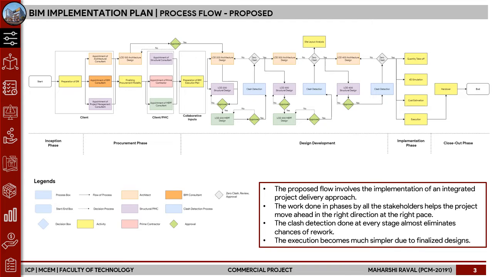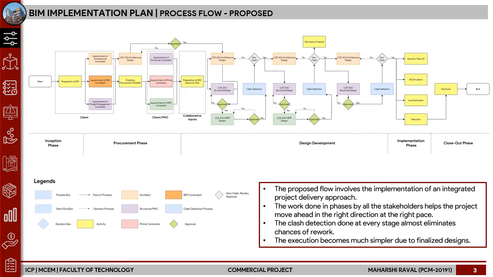So as you can see in the process flow, the start of the project, then the preparation of a requirement plan, the preparation of a BIM execution plan, going ahead, we work through LOD 200, LOD 300 and LOD 400, and each division works only after the design is finalized.